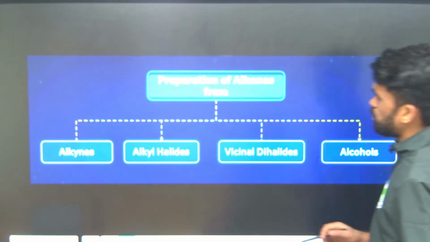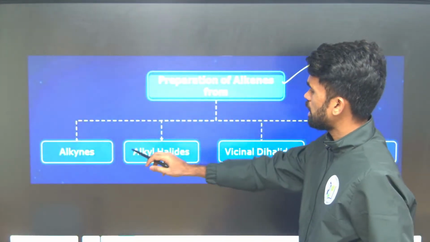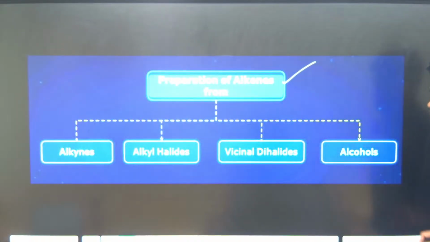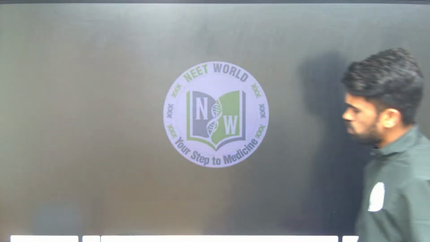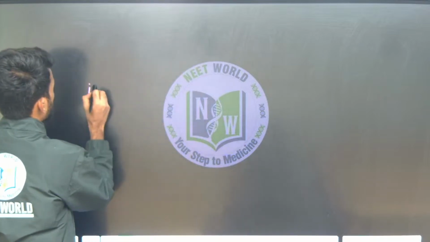After this we have preparation of alkenes from alkynes, alkyl halides, vicinal dihalides and alcohols. First of all, you need to understand this basic one first.